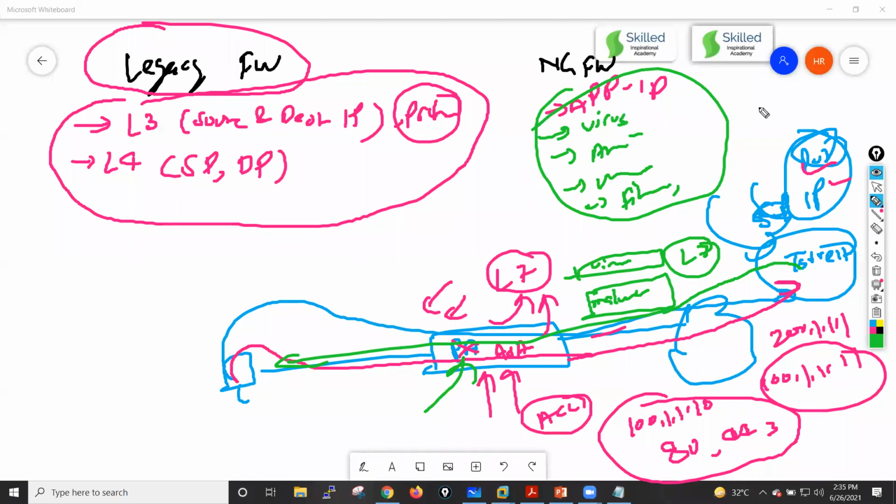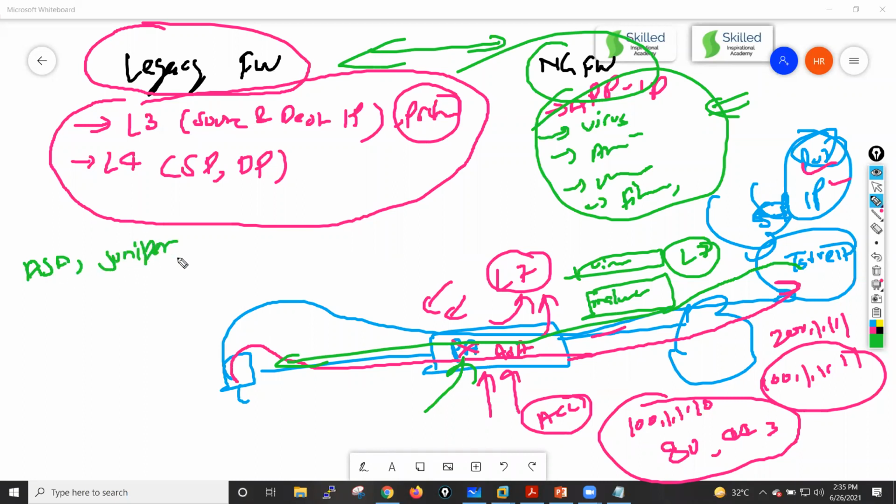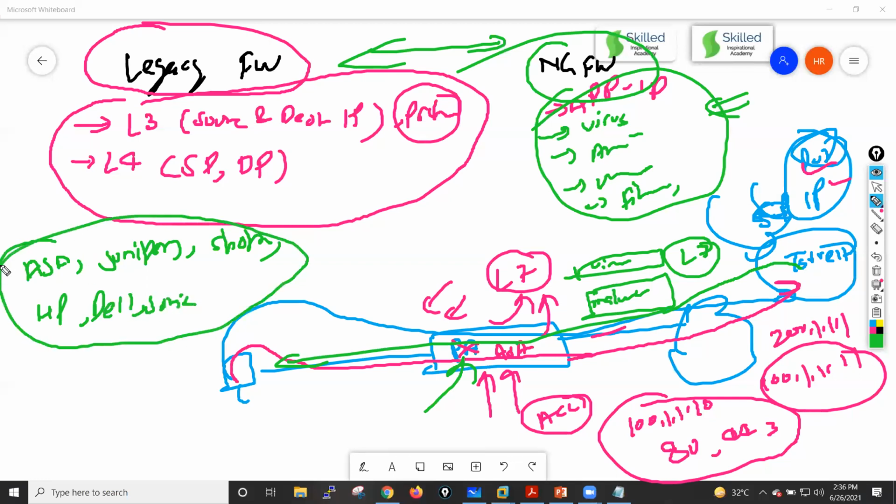These layer 7 functionalities are supported by the next generation firewall. That is the main difference between a legacy firewall and a next generation firewall. If I talk about legacy firewalls, Cisco ASA is a legacy firewall. Juniper is also a legacy firewall. Sophos is also a legacy firewall. Then we have firewalls from HP, Dell, and SonicWall. All these firewalls come under legacy.